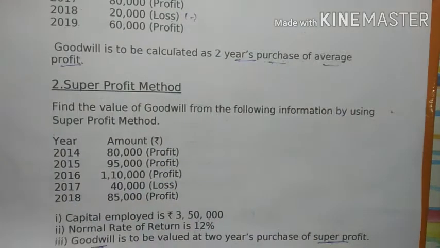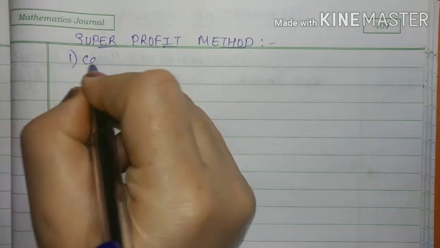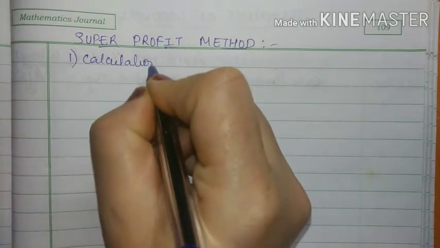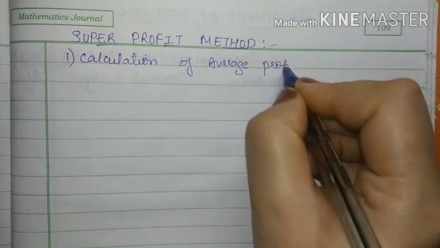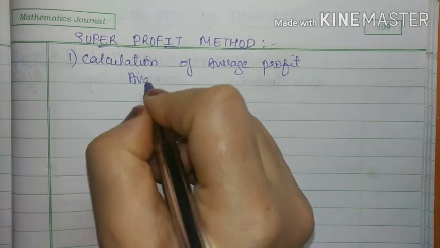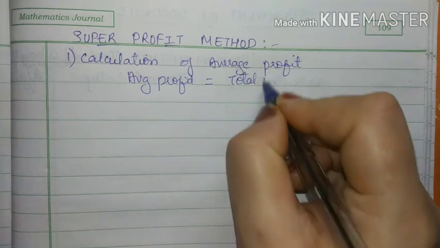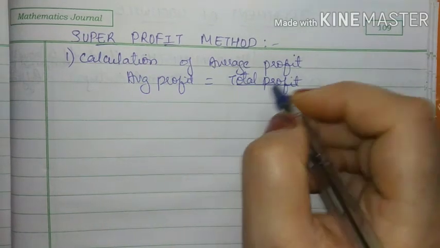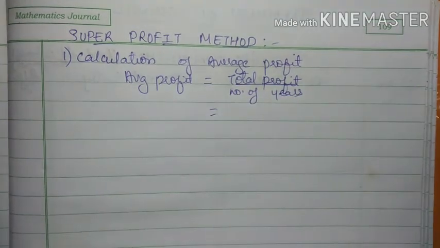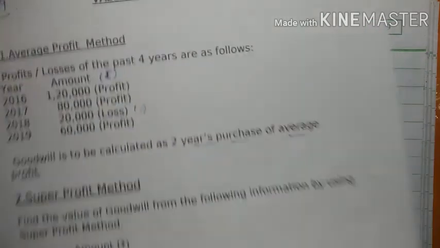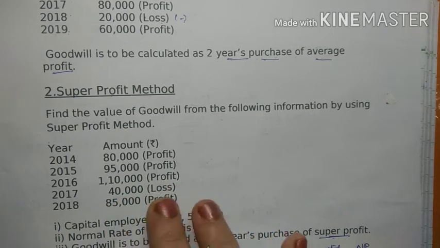So for average profit, first step is calculation of average profit. So average profit formula is total profit upon number of years. Now see, in this problem 80,000, 95,000, 1,10,000 is the profit, but 40,000 is what?